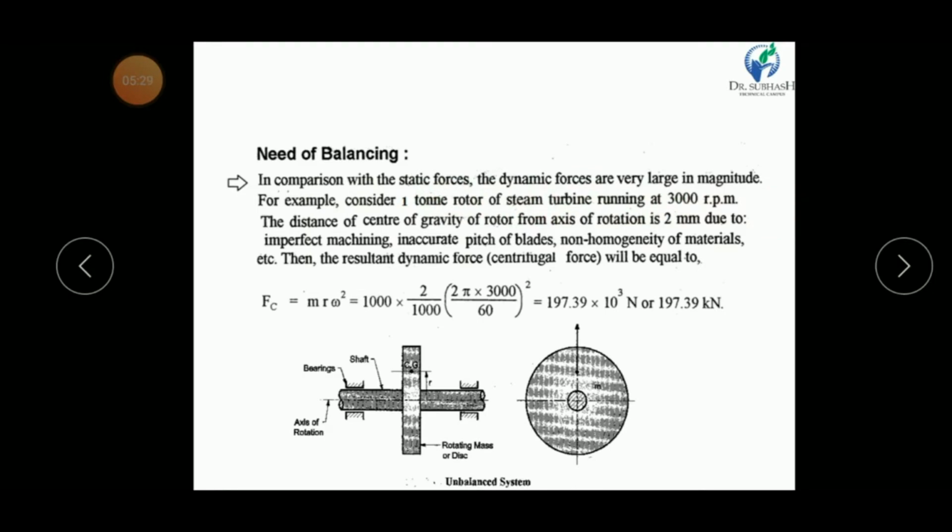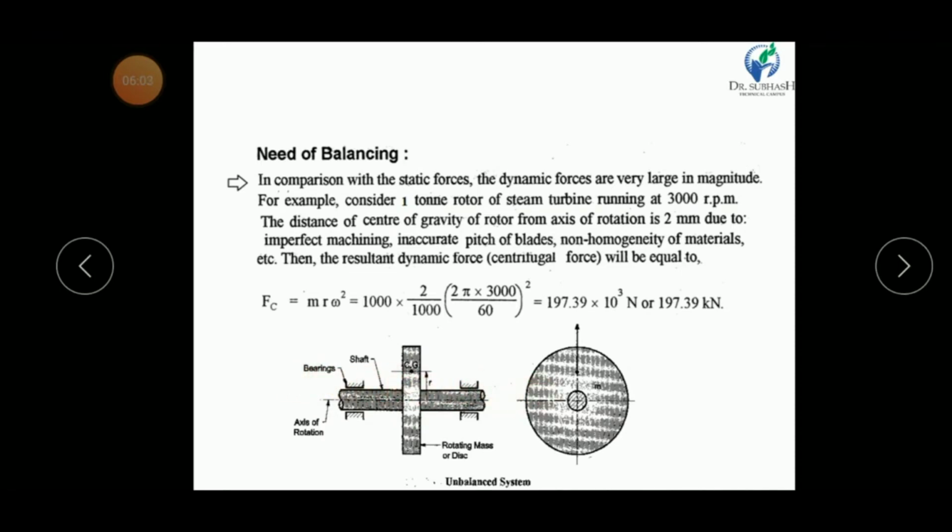Let us consider an example: a 1-ton rotor of a steam turbine running at 3000 rpm. The distance of the center of gravity of the rotor from the axis of rotation is 2 mm, due to imperfect machining, inaccurate pitch of blades, non-homogeneity of material, etc. Then the resultant dynamic force will be a centrifugal force, because here this is the shaft, this is the rotor, and the CG of this rotor is displaced from the neutral axis of the shaft.